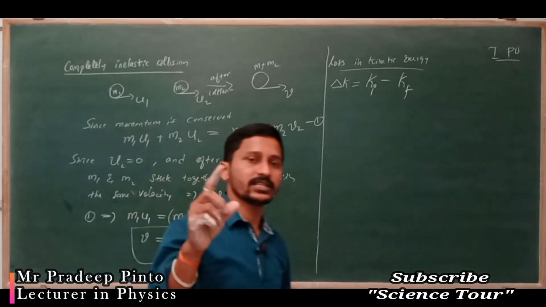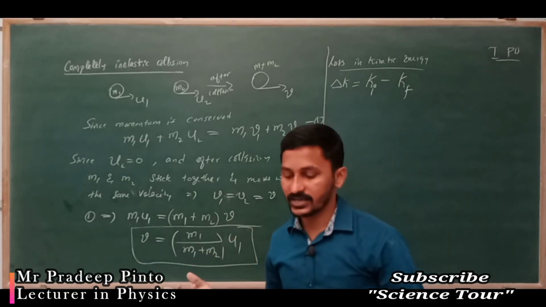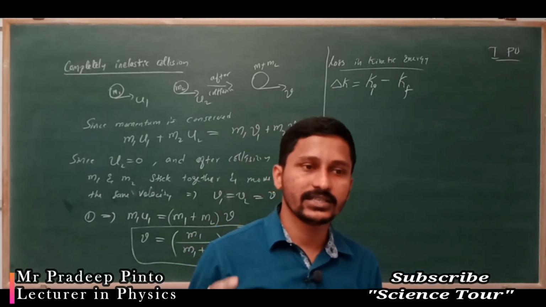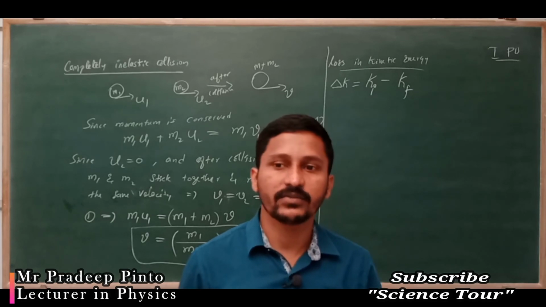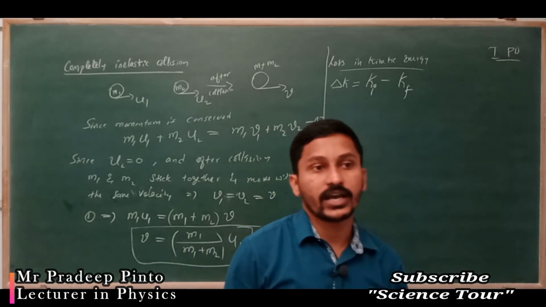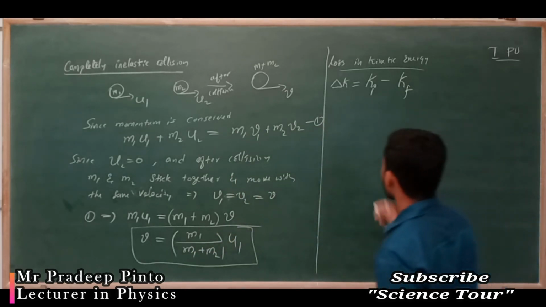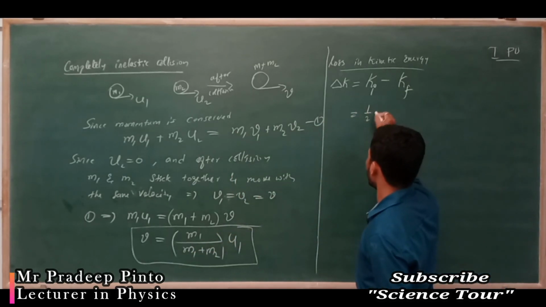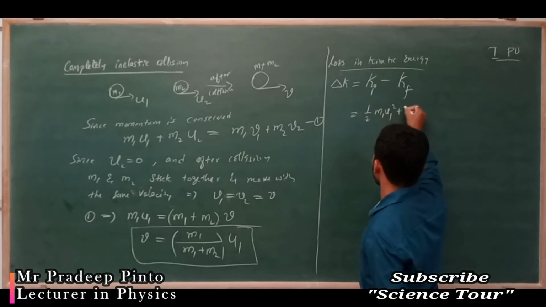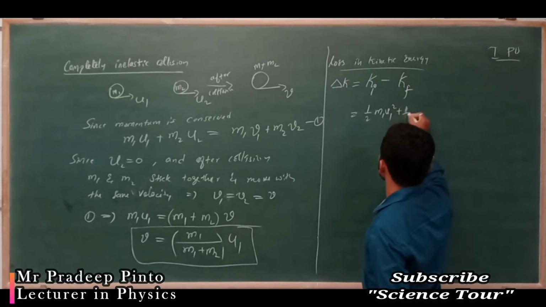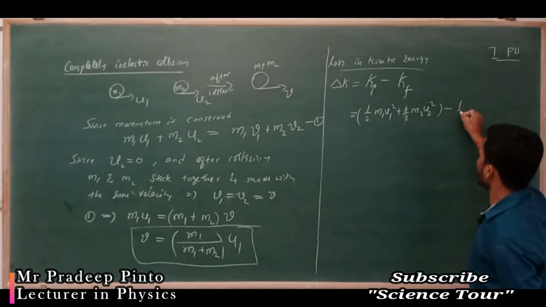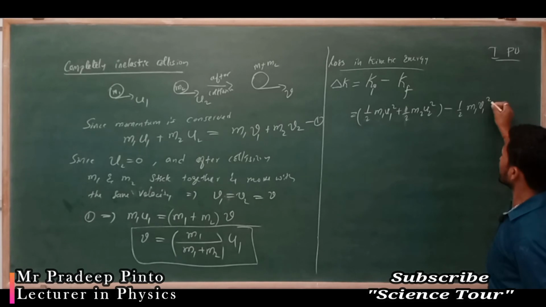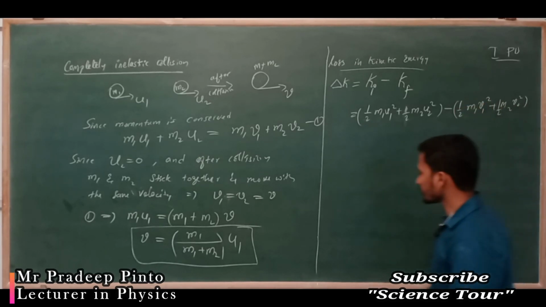We want just the difference between initial and final kinetic energy, so delta K is equal to (half m1 u1 square plus half m2 u2 square) minus (half m1 v1 square plus half m2 v2 square).